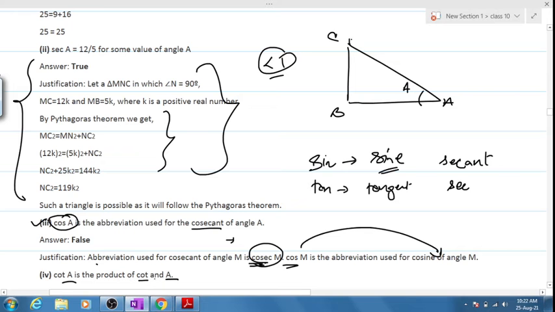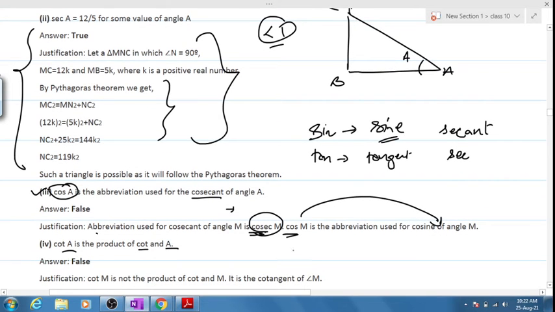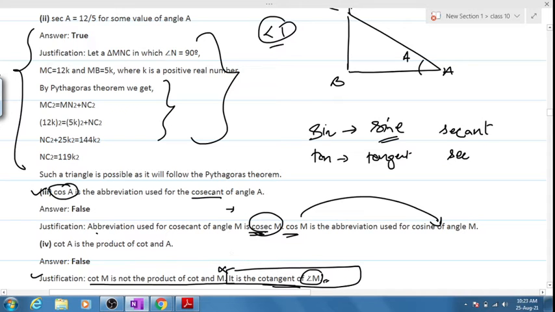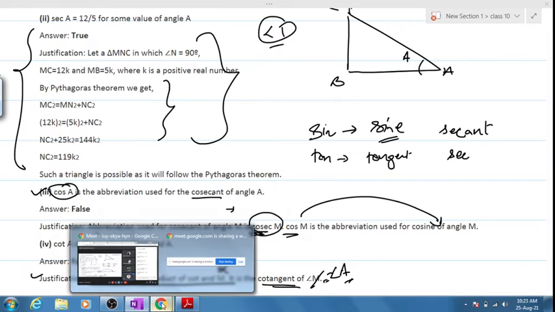No. Cot A is a one unit quantity, right? It's a cotangent of M. It's not cot into M, A. Clear? So I would expect you to justify that cot M is not the product of cot and M. Just don't write this thing. You have written false already. Just write it is cotangent of angle M. Over here it's angle A, so you'll write cotangent of angle A. Is it clear? Please copy this down.